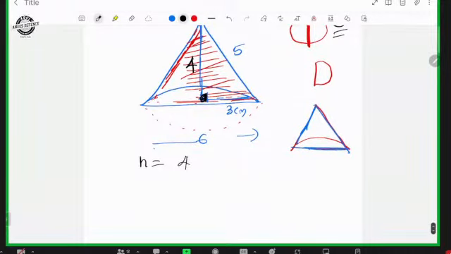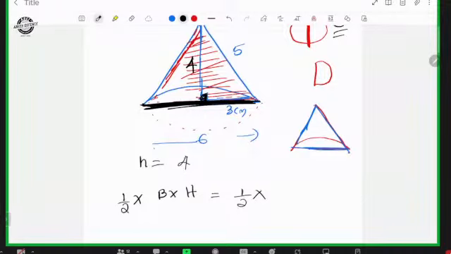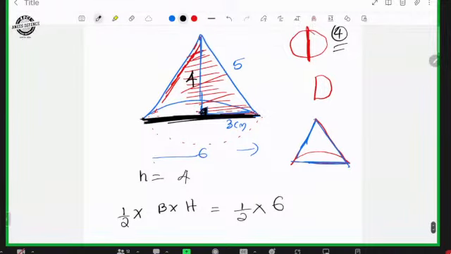So axial section is a triangle. What is the area of the triangle? Half into base into height. What is the base? The entire portion here is the base of the axial section, which is equal to the diameter. The height of the triangle is the height of the cone. So half into 6 into 4, so the answer will be 12.